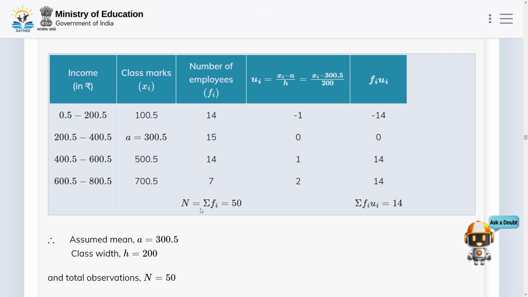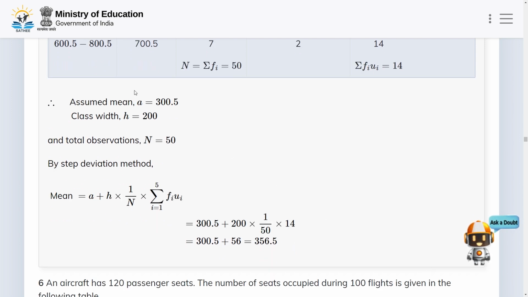So N, capital N, is equal to summation fi, which is equal to 50, and summation fi ui is equal to 14. Okay, so here, since we are assuming a is equal to 300.5, the class width, that means the length of the class, h is equal to 200, and total observations N is equal to 50.